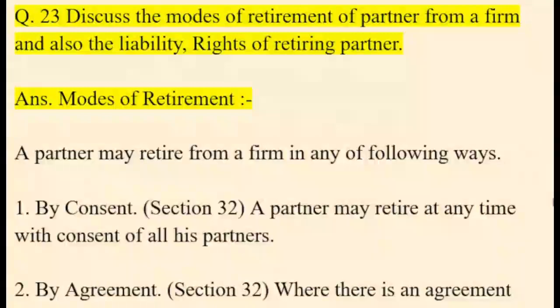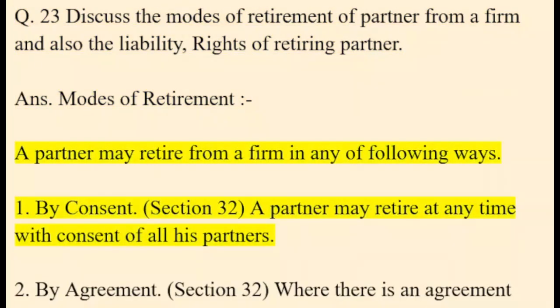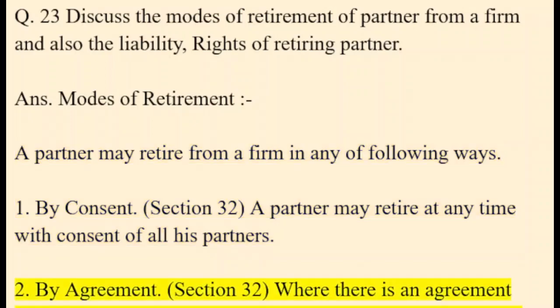Q. 23. Discuss the modes of retirement of a partner from a firm and also the liability and rights of a retiring partner. Ans. Modes of retirement. A partner may retire from a firm in any of the following ways. 1. By consent. Section 32. A partner may retire at any time with the consent of all his partners. 2.